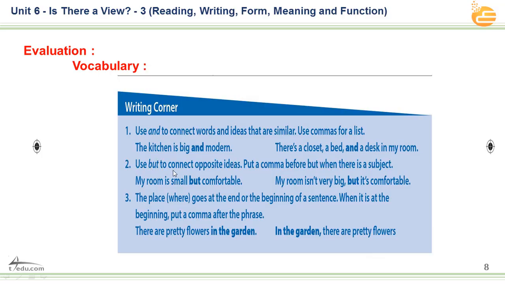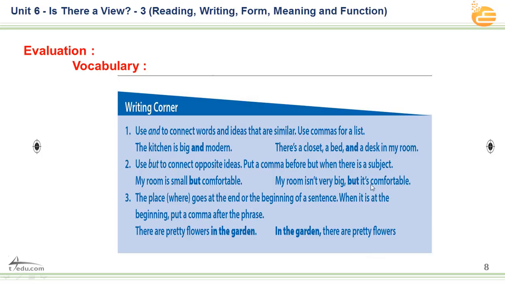Use but to connect contrasting ideas. Put a comma before but when there is a subject. For example, here, gentlemen, my room is small but comfortable. This is an adjective. Look at the second example. My room isn't very big but it is comfortable also.